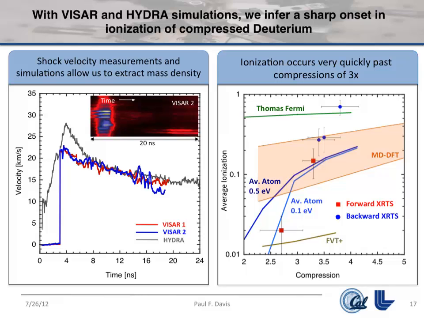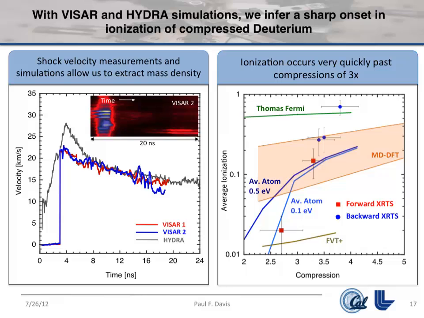And what you see is actually kind of neat. There's a really sharp onset. This is a log plot. There's a really sharp onset of ionization right around compression of 3 times in the system, where all of these electrons become free all at once, and the thing just ramps up on its way to becoming a metal. There are also a bunch of other lines on this plot, which are preliminary theoretical calculations, and I would point out that most of them are very wrong.